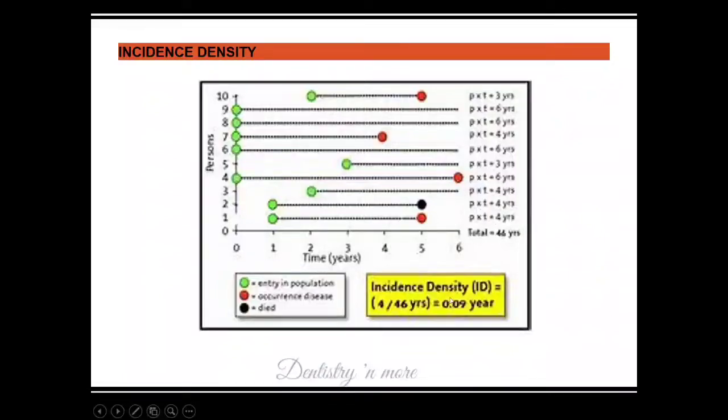So incidence density: number of new cases, that is 1, 2, 3 and 4, so 4 by how many person years? Here 3, 6, all we add, we get a total of 46 years. This black is death. Okay, this person enters the study at year 1, but by year 5 he died. Still he was there 4 years, so he has 4 person years. So the incidence density is 4 by 46, that is 0.09 per year.